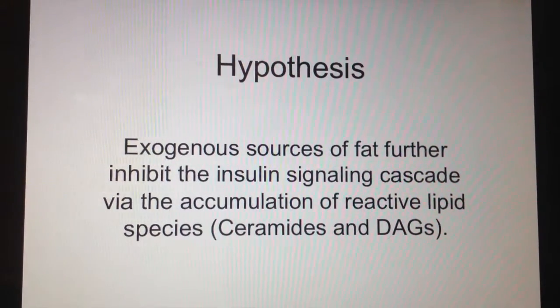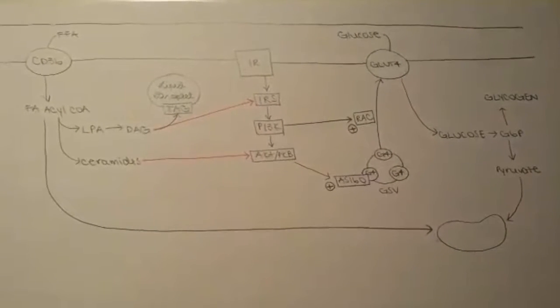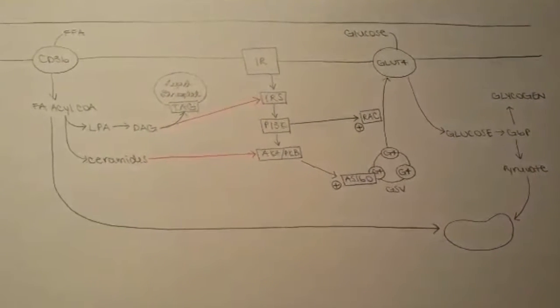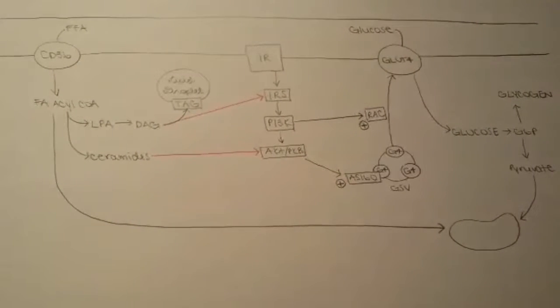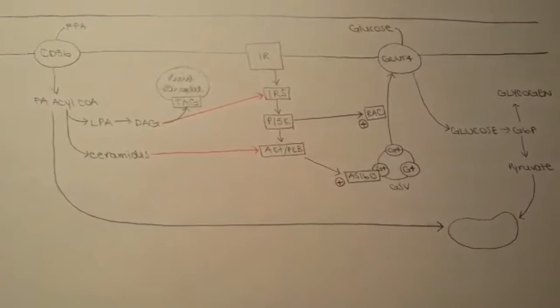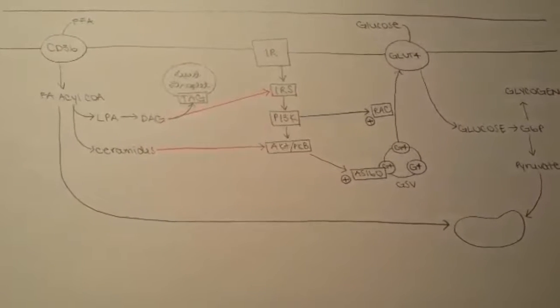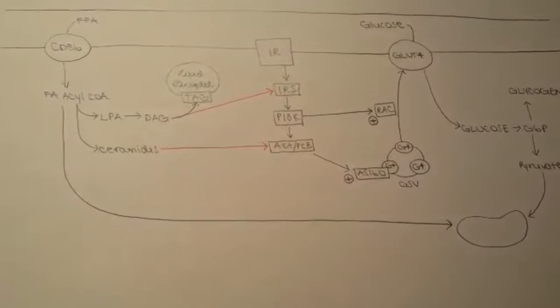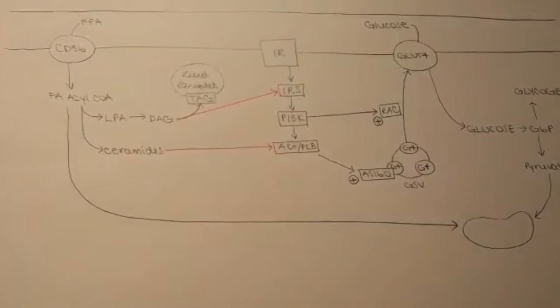Our hypothesis is that exogenous sources of fat further inhibit the insulin signaling cascade via the accumulation of reactive lipid species, ceramides, and DAGs. With a high-fat diet, we see increased levels of fatty acyl-CoA in the skeletal muscle. When this fat is not utilized for fuel, as is the case in a sedentary individual, it sits and is converted into triacylglyceride and stored in lipid droplets, causing an accumulation of reactive lipid species, including DAGs and ceramides.